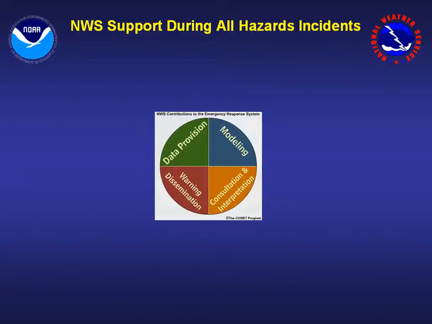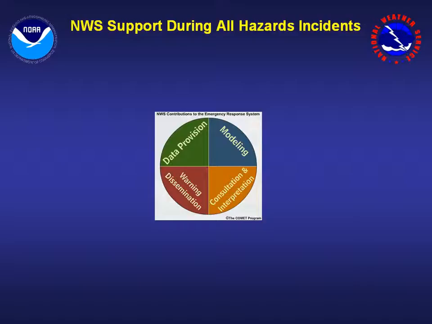Now, HiSplit can be a very important tool to use when officials need to make decisions on who should shelter in place. Now, to simply request HiSplit, call the National Weather Service. The HiSplit model can usually be run and sent to you in as little as 15 to 30 minutes.